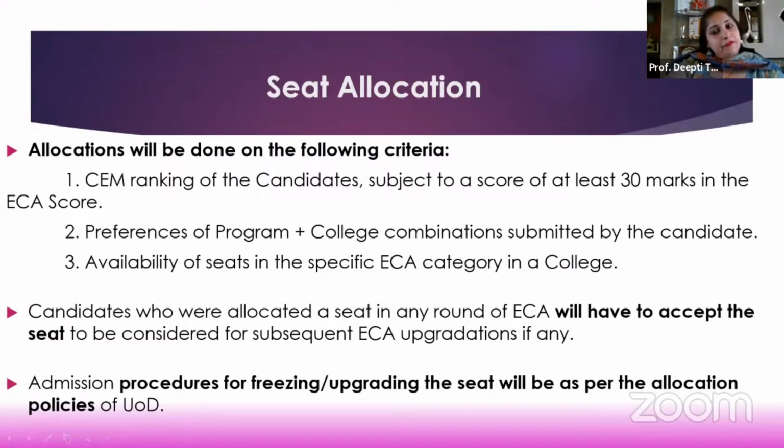It's not that you didn't select ECA in the first round and then you say, "Ma'am, my friend got a better college in the next upgrade round, I didn't." Because you had not opted for acceptance of the ECA seat in the first round, you will not be considered for any ECA upgradations. And procedures for freezing, upgrading the seats will be the same as is there for the general policies of the University of Delhi admission process.